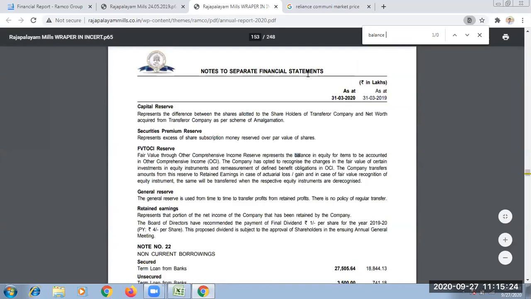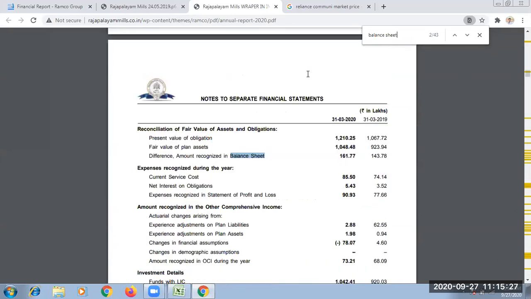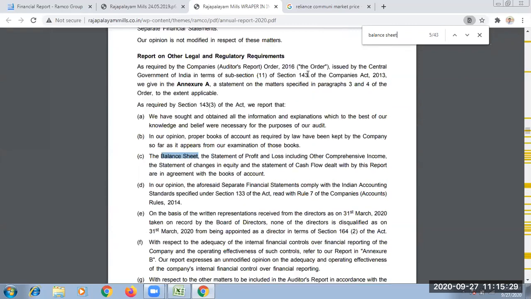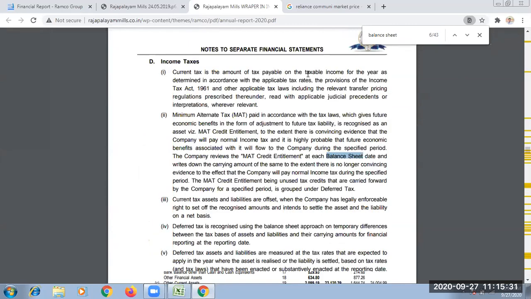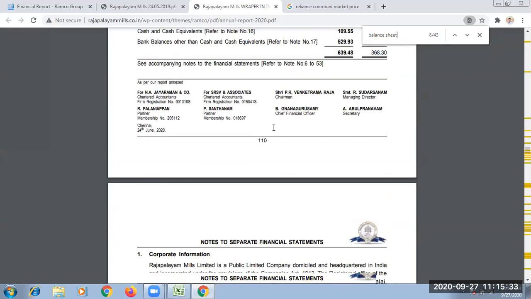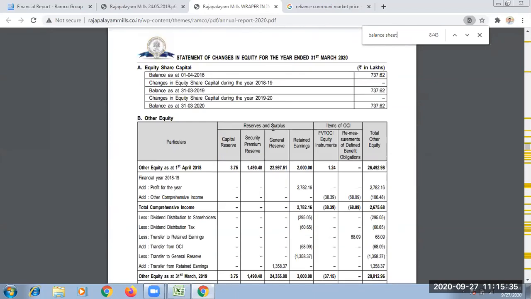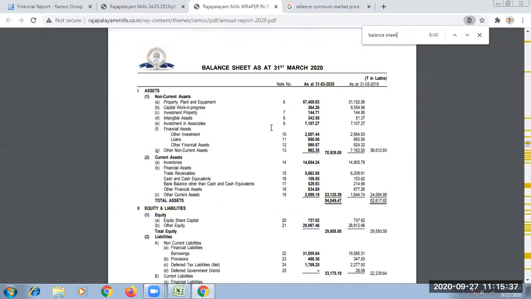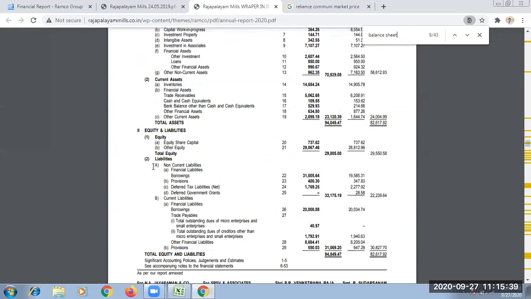I'm just checking for this balance sheet. Yeah, look at this balance sheet. This is the balance sheet now. Look at this. This is shareholder fund. You need not calculate. This is equity. Equity is nothing but shareholder fund. Total equity is nothing but shareholders fund.